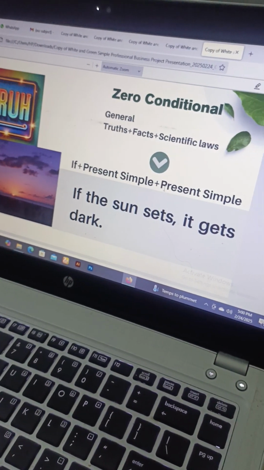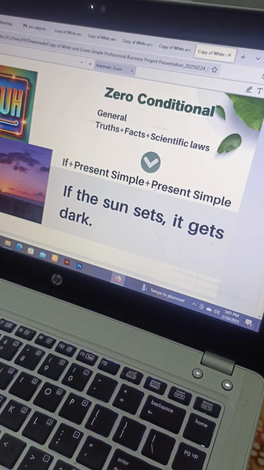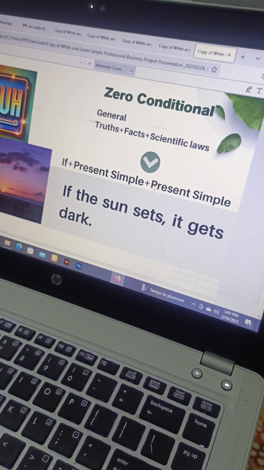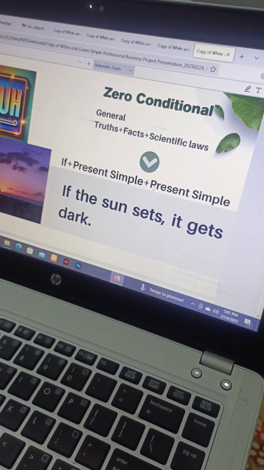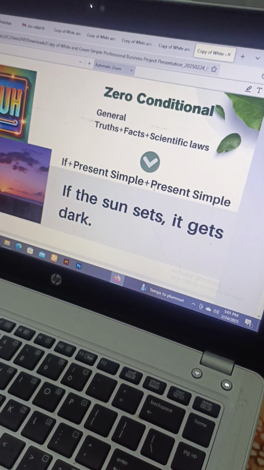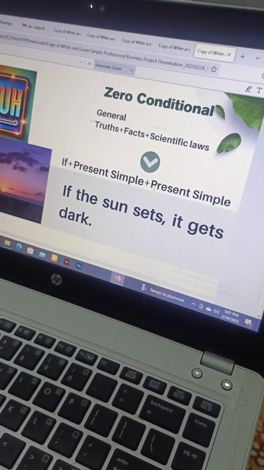Yeah. Maybe you think that there are some beautiful, colorful lights up in the sky. That's why you say it doesn't look dark. Is that so? Yes, it is so. It is dark, but not completely dark. Yeah, we are talking about something general, not completely dark, but if you compare that with the morning situation, it's dark, right? Okay. That's why we say if the sun sets, it gets dark. Yes, it's true.